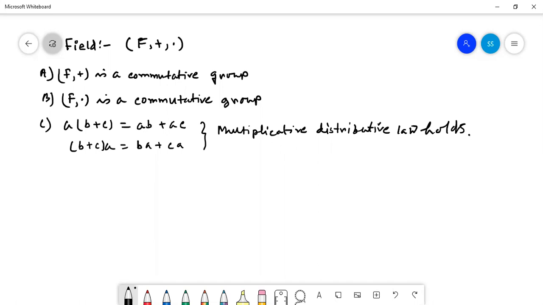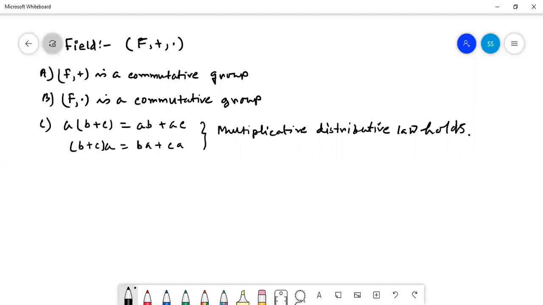So for a field, there are 11 properties, right? For (F, +) to be a commutative group, with respect to plus it is closed, associative as well as commutative, 0 is the identity element, and A plus B equal to B plus A. These are the 5 properties for (F, +) being a commutative group.